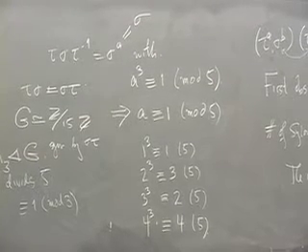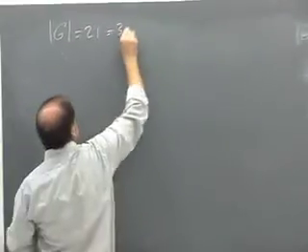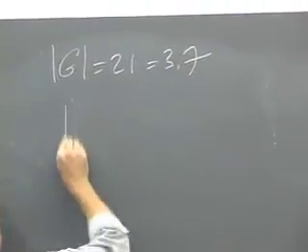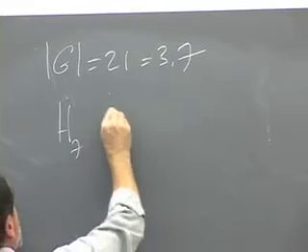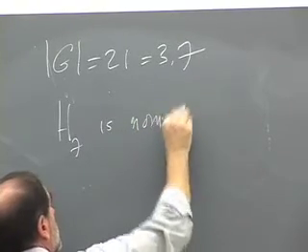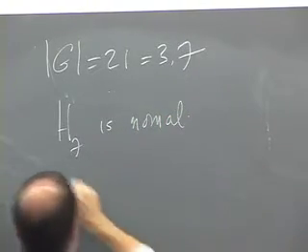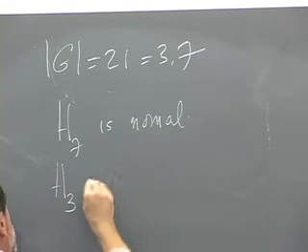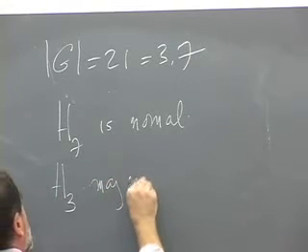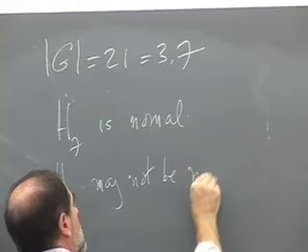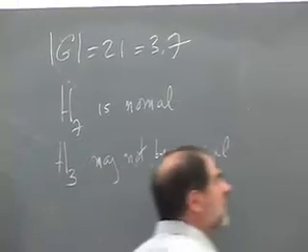Order of G is equal to 21, which is 3 times 7. Now, in this case, H7 is normal. But H3 may not be normal. We don't know one way or another until we work out the groups.